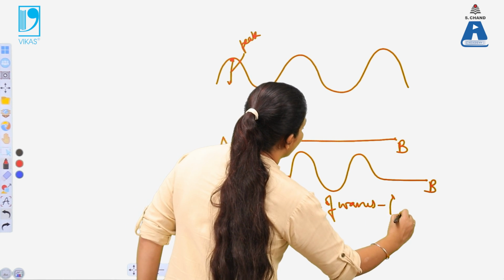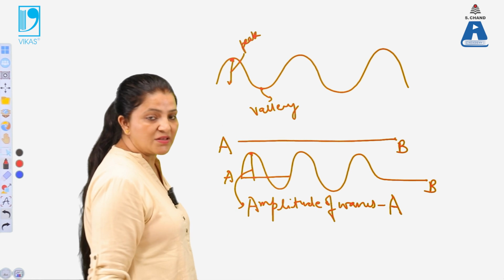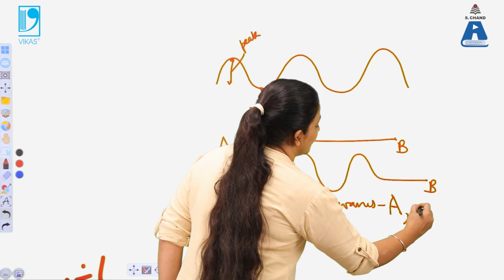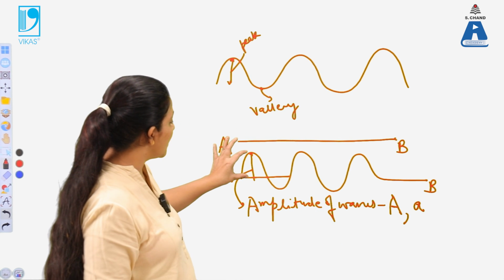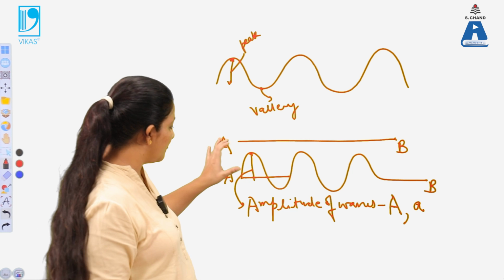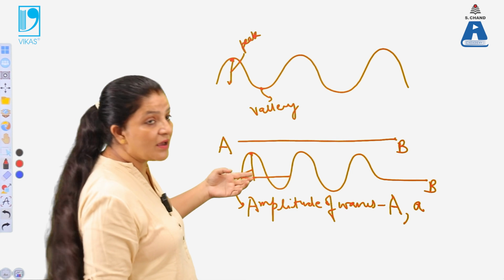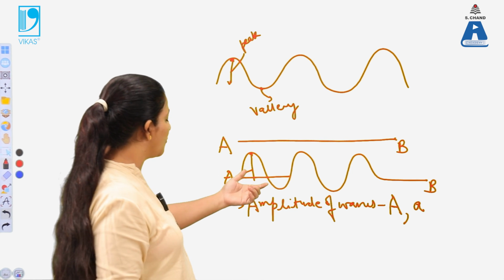It is represented by capital A, or in some cases by small a. This is the maximum displacement of the wave from the equilibrium position. That is the important point over here.